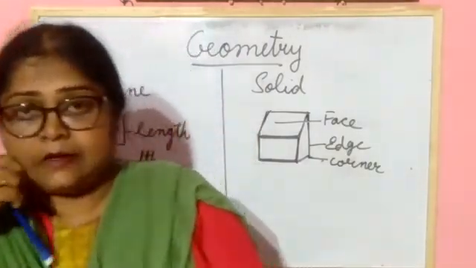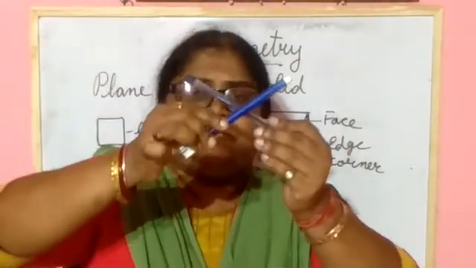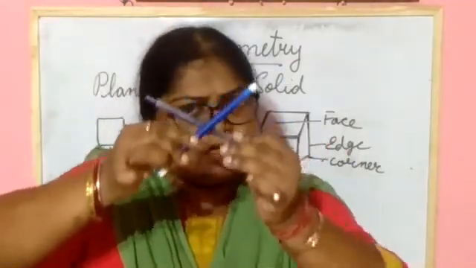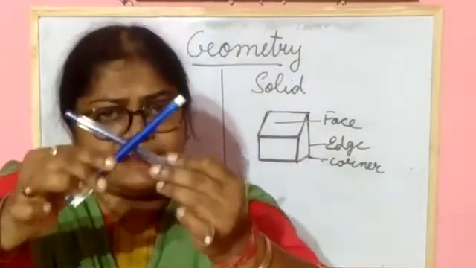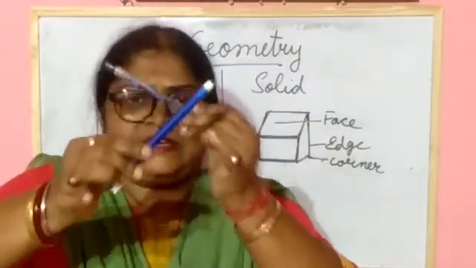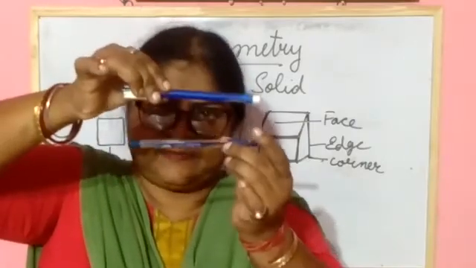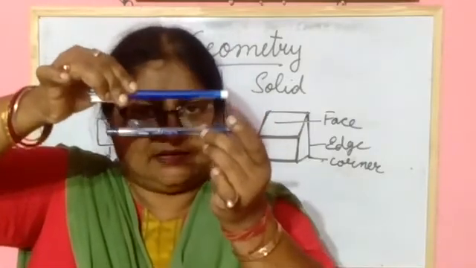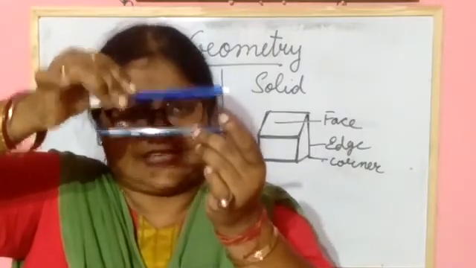And intersecting lines meet each other at point O. Suppose I have taken 2 pens and I am showing you the intersecting line. Here point O is where they meet, and parallel lines are parallel to each other. They will never meet even if I extend from both sides.